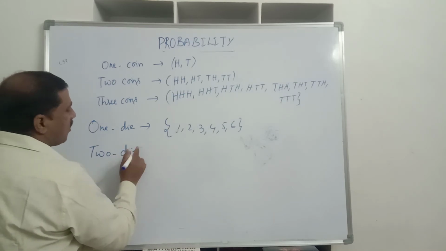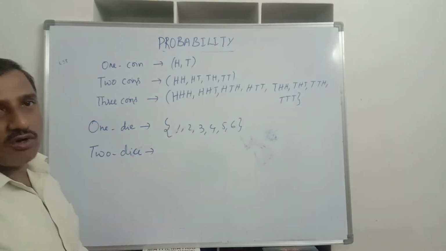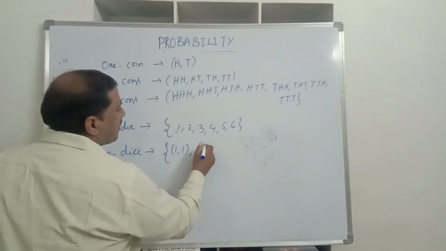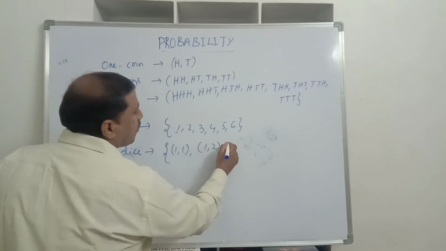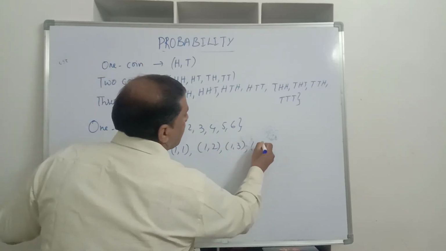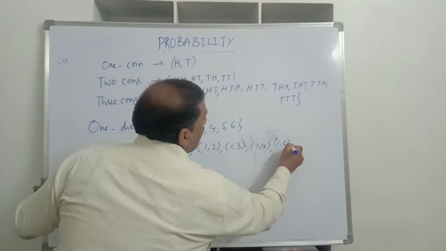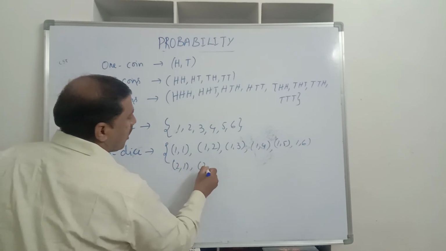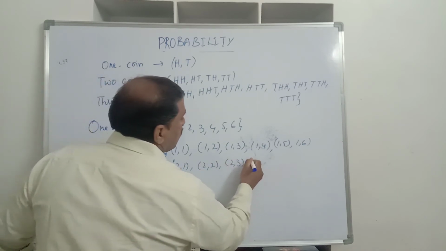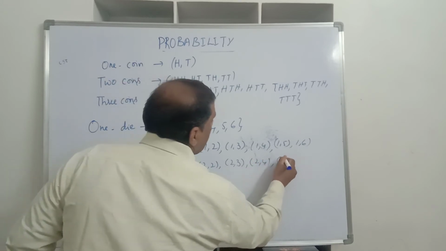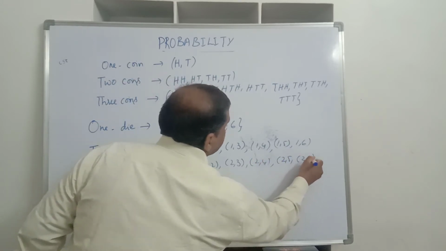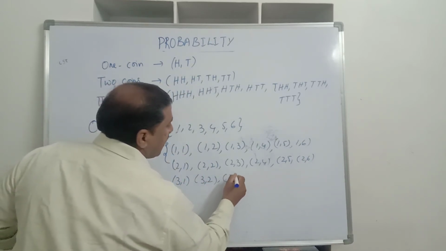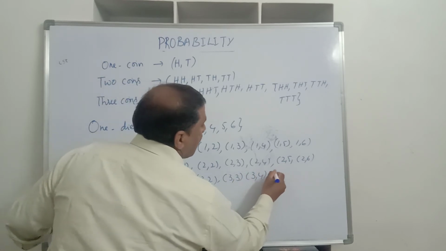If you roll 2 dice, what possible outcomes do we get? We'll see here. The first die is 1, the second die is also 1. First die is 1, second die is 2. That is 1 comma 2, 1 comma 3, 1 comma 4, 1 comma 5 and 1 comma 6. Similarly with 2: 2 comma 1, 2 comma 2, 2 comma 3, 2 comma 4, 2 comma 5, 2 comma 6. Then 3 comma 1, 3 comma 2, 3 comma 3, 3 comma 4, 3 comma 5,